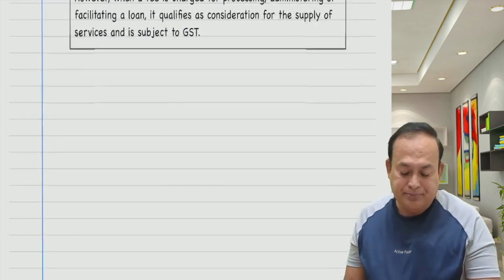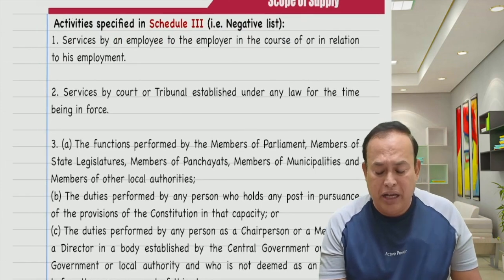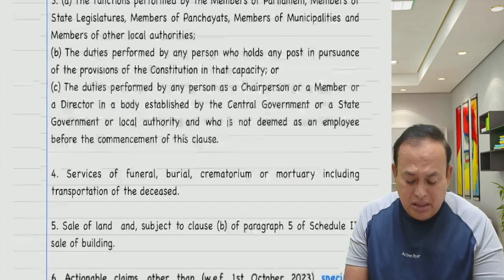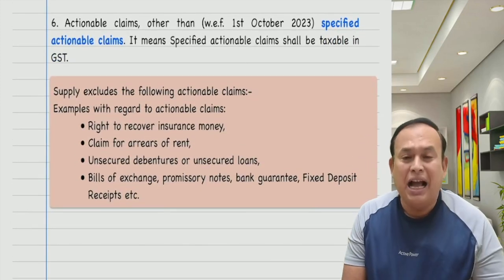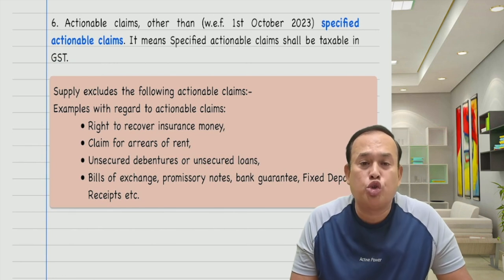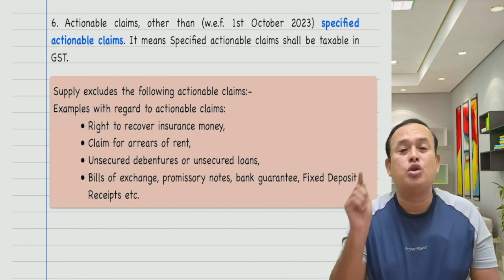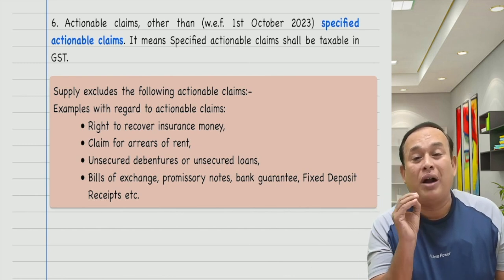Further, my dear friends, referring to here, of course, Schedule 3, where we have point number 6, actionable claims. As you are aware, specified actionable claims are excluded from the actionable claims, meaning thereby supply excludes actionable claims. What are they?